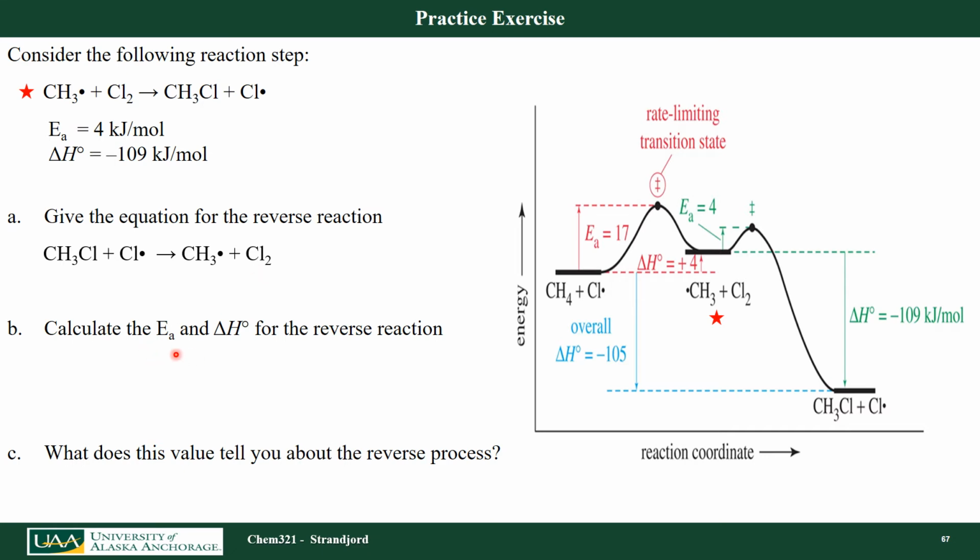Let's calculate the activation energy and the delta H for this reverse reaction. Well, in this case, I have to go from this level up to this highest energy, and that is my activation energy. So that's going to be 109 plus my 4, and that's going to be 113. The energy difference is still going to be 109, but it's going to be in the positive direction, meaning it's an endothermic reaction to go in the reverse direction.